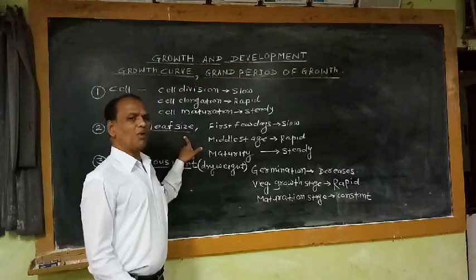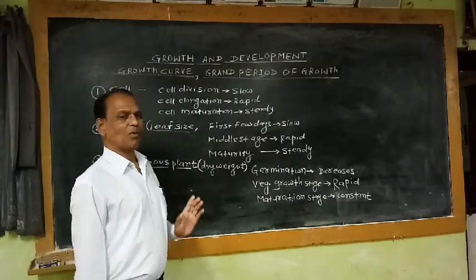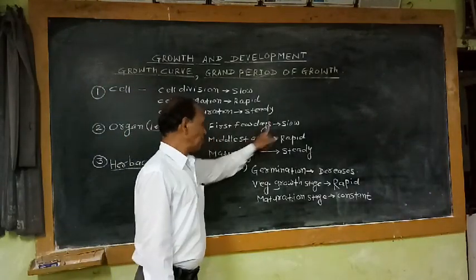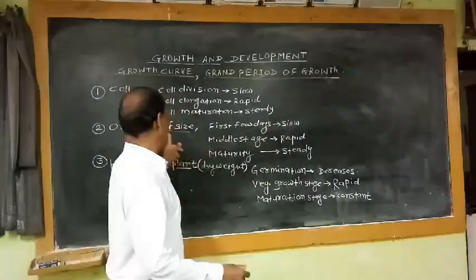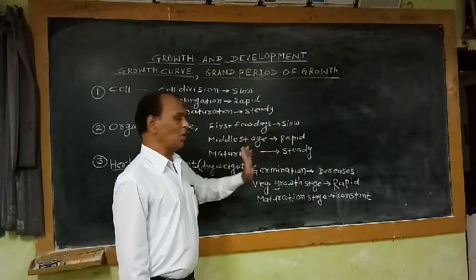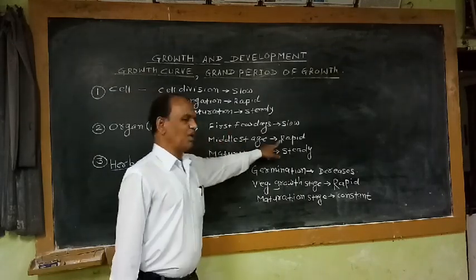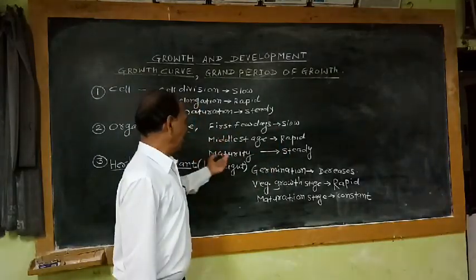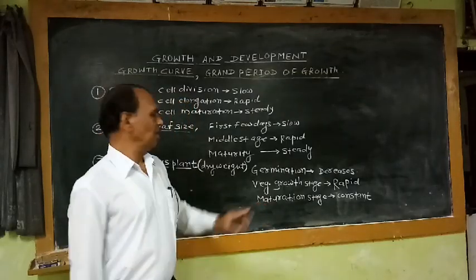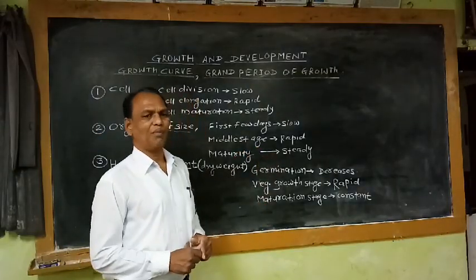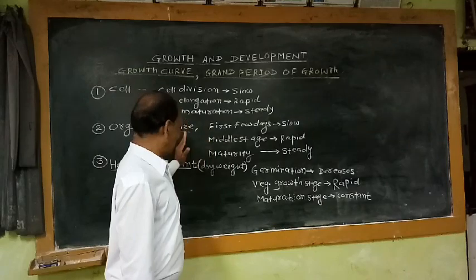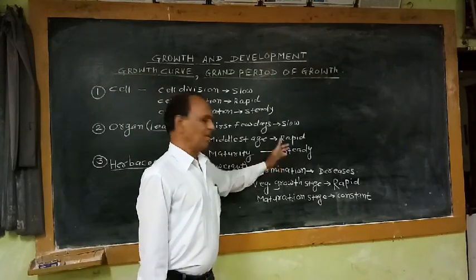If we observe the increase in leaf size of a single organ of the plant, in the first few days growth rate is slow. That means increase in size of the leaf is very slow. Then in the middle stage, increase in size of the leaf is very rapid. And finally, when the leaf becomes mature, there is no further increase in size. The size of the leaf remains steady.